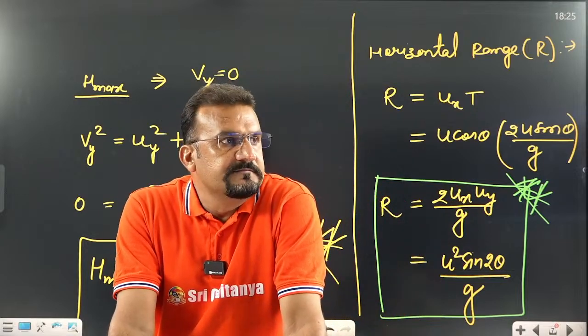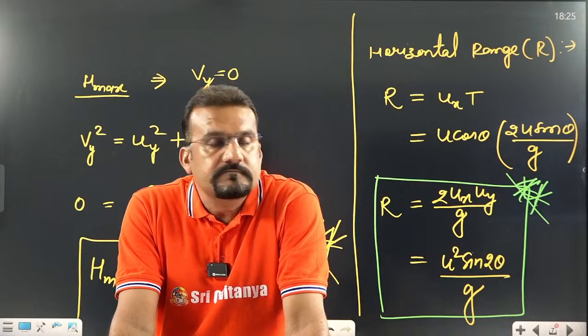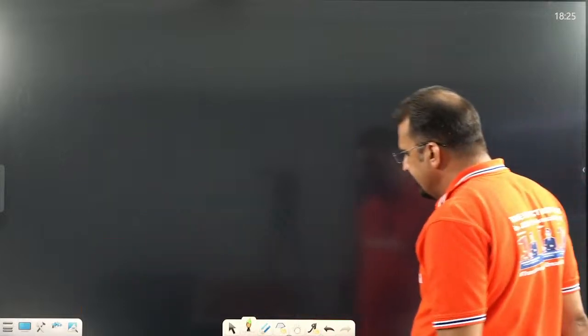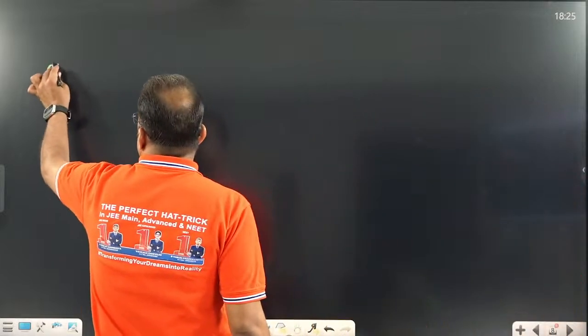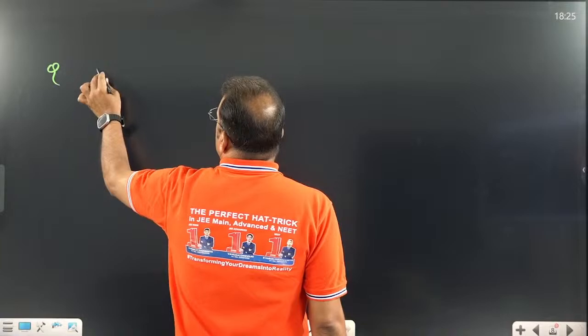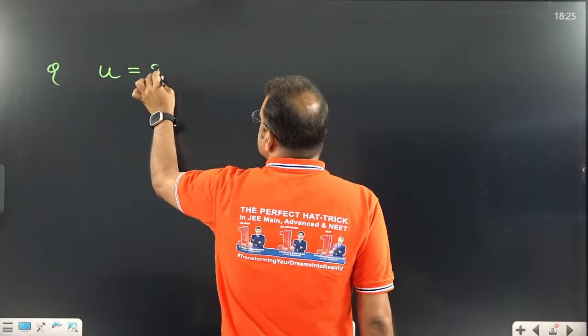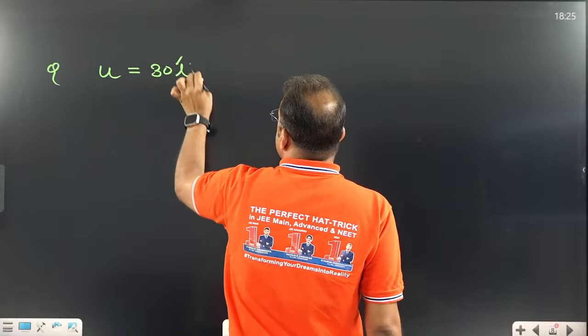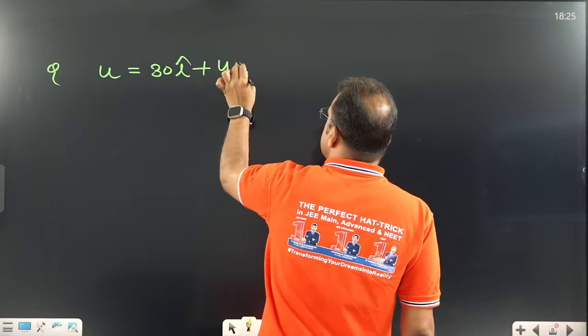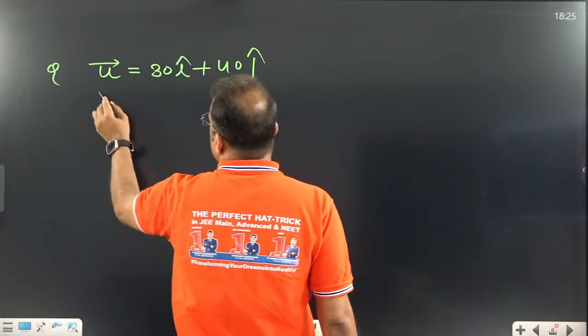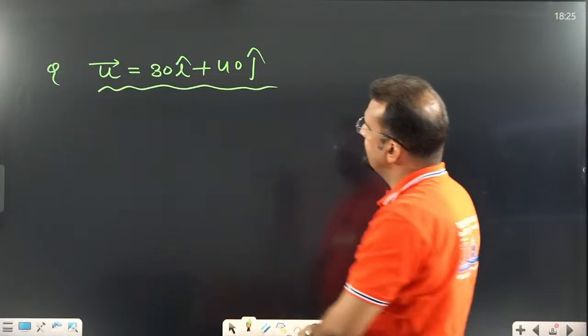Okay, dear students, let us move forward. Let us use these concepts. Now if I am giving you a question like that, if the velocity of a projectile is given as 30 i cap plus 40 j cap. See this language; students should know what this language is.